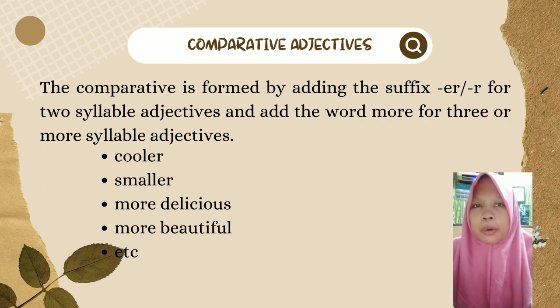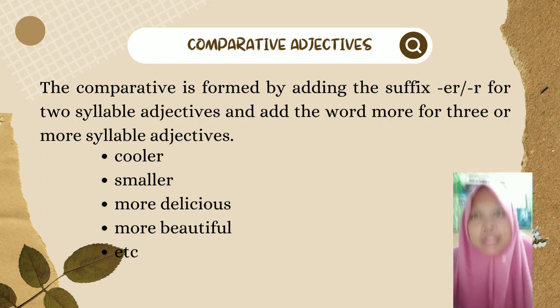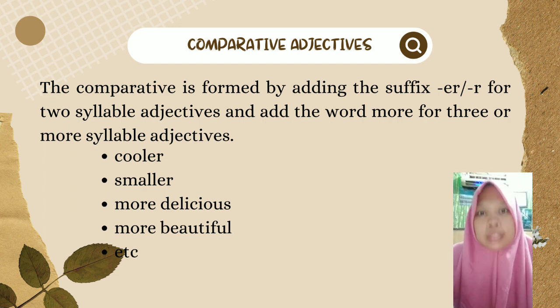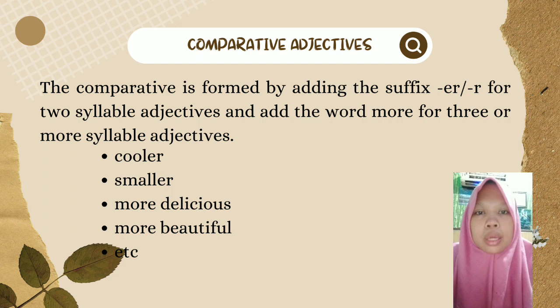Comparative is formed by adding the suffix er or r for one or two syllable adjectives, and adding the word more for three or more syllable adjectives. Example: cooler, smaller, more delicious, more beautiful, etc.